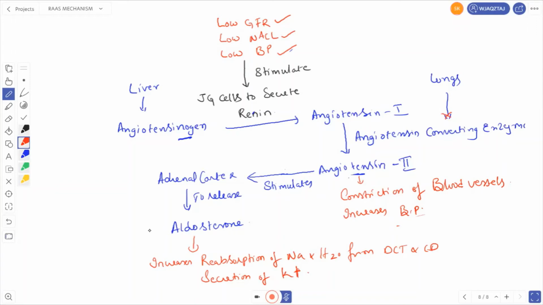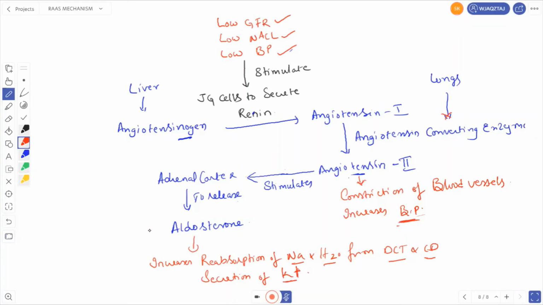Angiotensin 2 stimulates the adrenal cortex to release aldosterone. Aldosterone increases the reabsorption of sodium and water from DCT and CD and secretion of potassium. Angiotensin 2 is also a powerful vasoconstrictor, so it also increases the blood pressure.